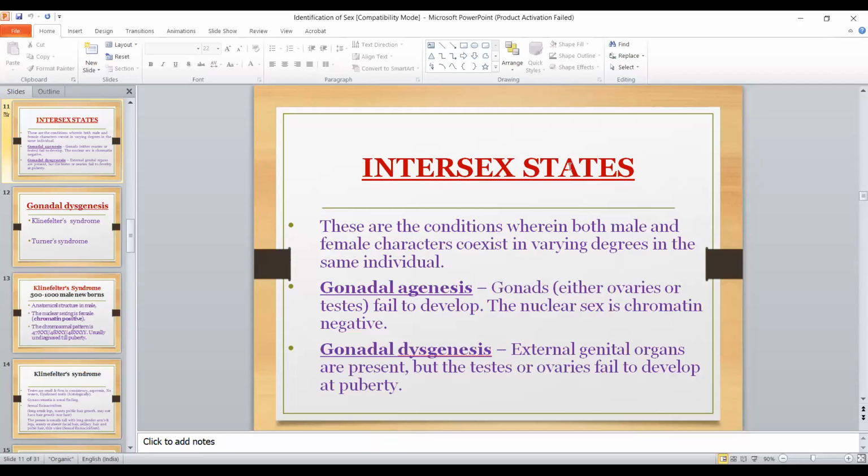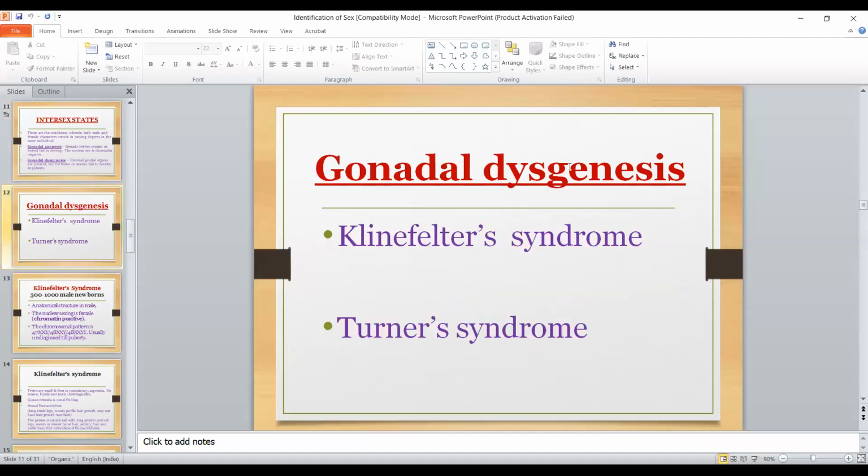While in gonadal dysgenesis, the external genitalia are present but testes and ovaries are not present, meaning penis and vagina are present, but testes and ovaries are absent. In gonadal agenesis, there is no external genitalia as well as internal. That is gonadal agenesis, and in gonadal dysgenesis, external genitalia are present while testes and ovaries are absent.